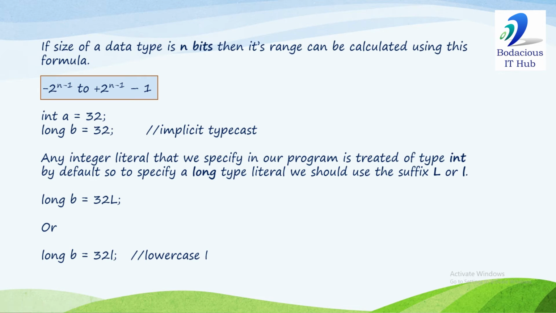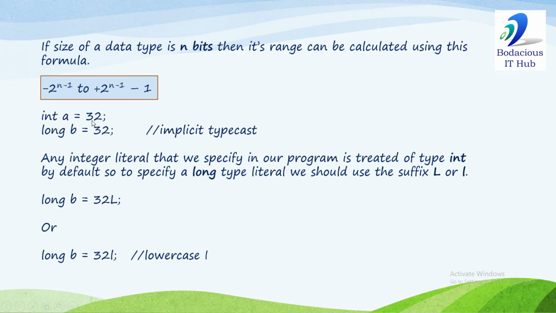So in Java, by default, integer type literals, meaning values without a decimal point or fractional part, are treated as type int. If you write in a Java program 32, 25, 516, these are treated as int type literals. They will be stored in 4 bytes.